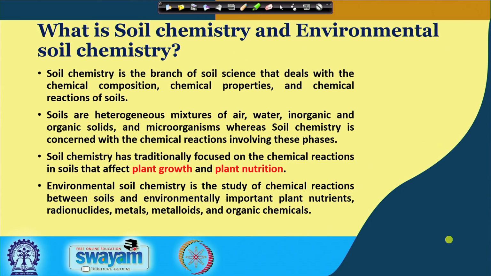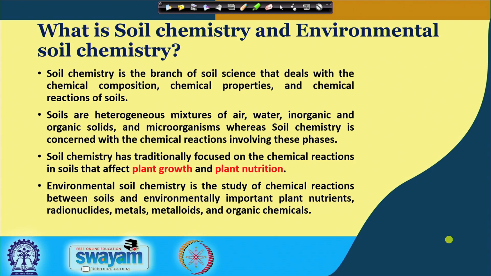So, the question first comes: what is soil chemistry and environmental soil chemistry, and what is the difference? Soil chemistry is a branch of soil science that deals with the different types of chemical composition, chemical properties and chemical reactions of soils.